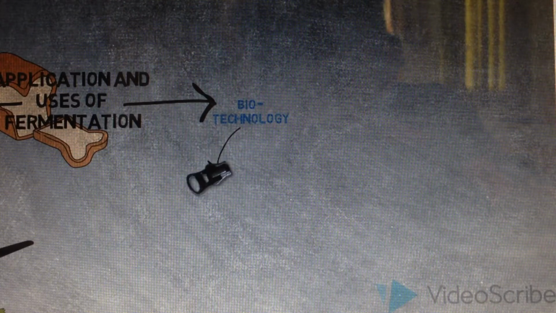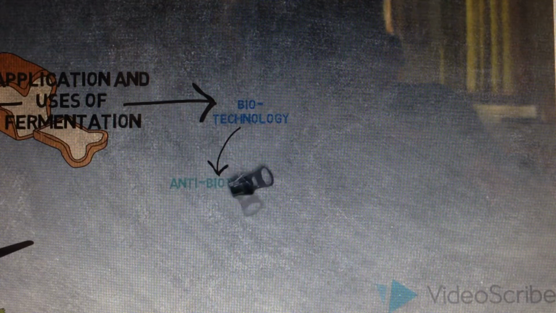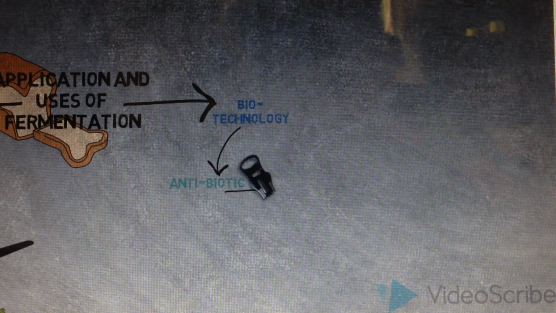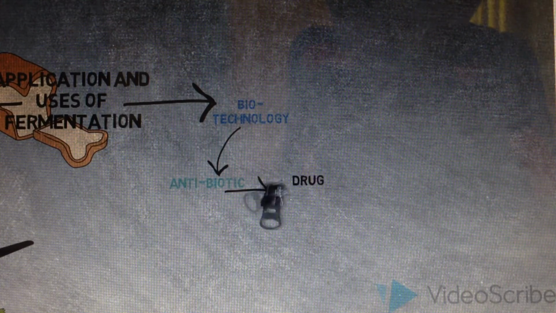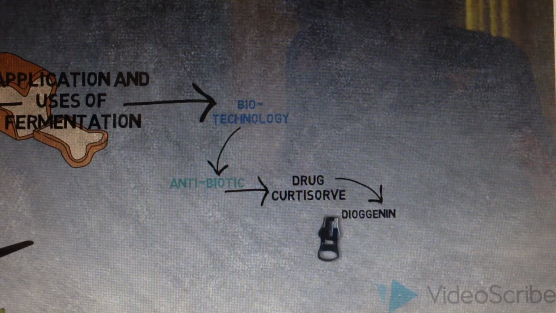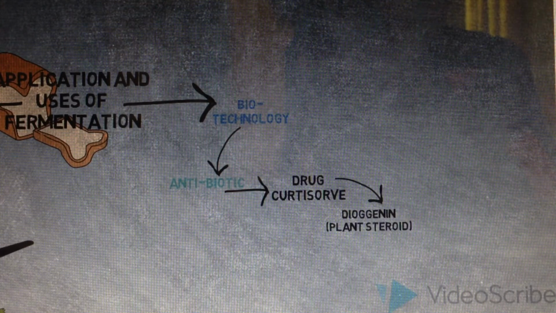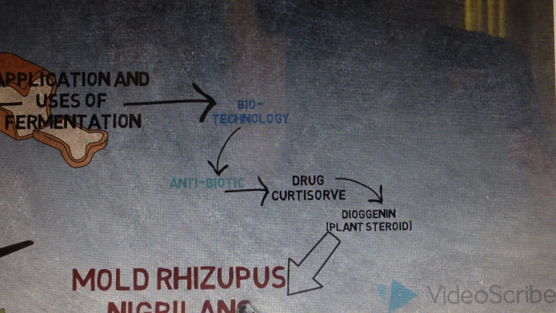Next, in biotechnology, the process of fermentation is also used to make antibiotics. An antibiotic can be prepared by fermentation if no other commercially efficient method is available. For example, the potent drug cortisone can be prepared by the fermentation of a plant steroid known as diosgenin. The enzymes used in the reaction are provided by Rhizopus arrhizus.